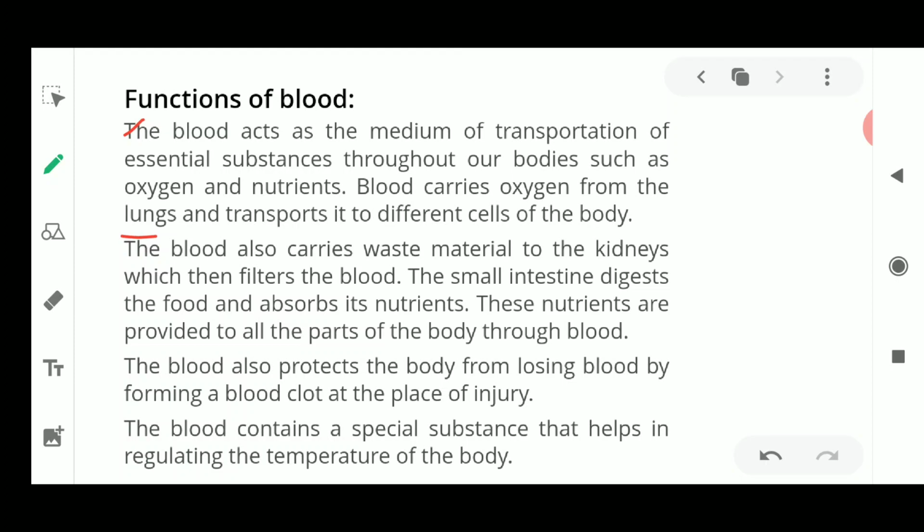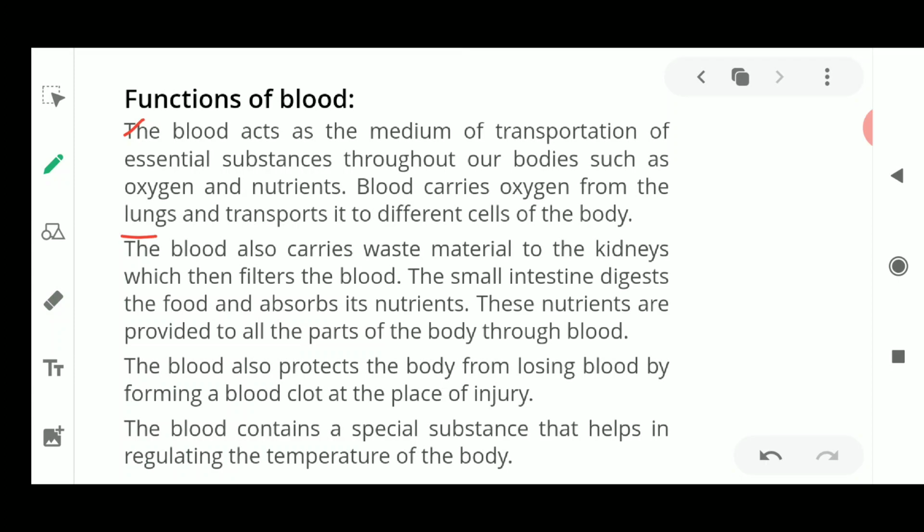Now the blood also carries waste material to the kidneys, which then filters the blood. Fine. The small intestine digests the food and absorbs its nutrients. So what happens to this blood? It carries the waste material also towards the kidneys. Now we will study much more in detail about the excretory system after one or two classes.